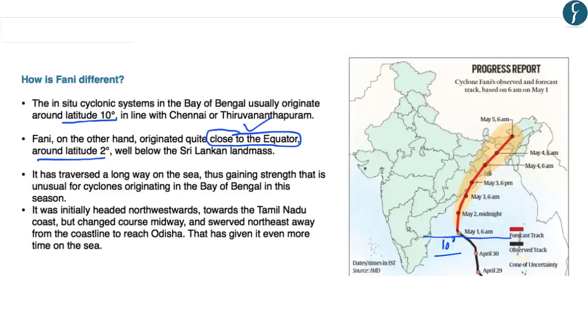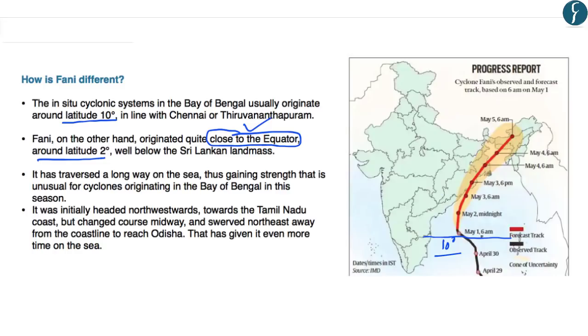Now as it has originated close to the equator, it has a long distance to cover while reaching the Indian landmass. And that is why, as it has spent more time in the sea, it has got more moisture and energy, and that is why this cyclone has intensified. Further, as we have learned, normally the cyclones move toward the northwest direction.